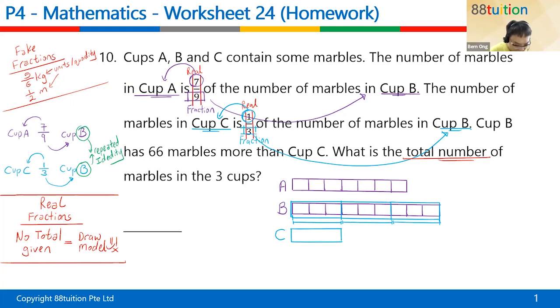Now the blue color, because B and B are the same, they must be of the same size. If they are the same size, B, I got 9 down here. How do I make it into a 3? That's my question. So I have to cut them up into 1 set like that, 2 sets like that, 3 sets like that. Correct. So there are 3. And the C is only 1, 1 of the blue. Correct. So now everything is balanced already.